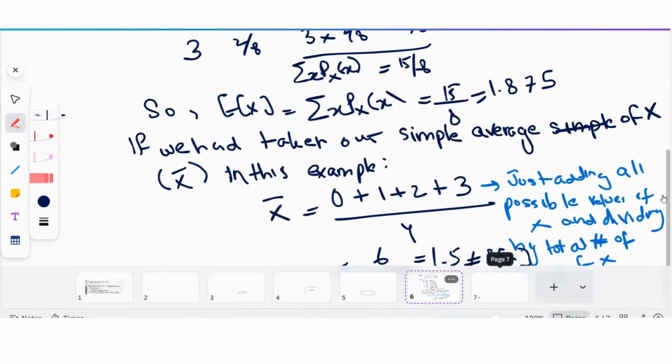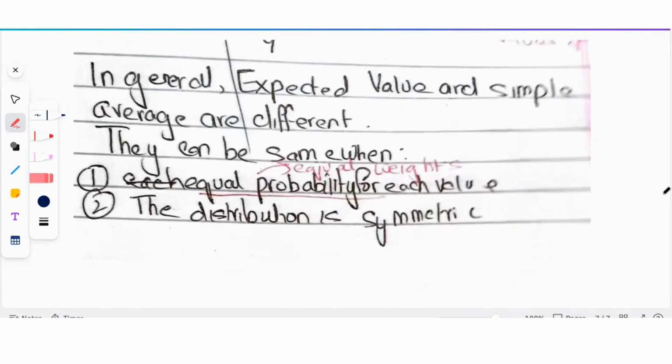So the idea is this, that in general, expected value and simple average are different. They can be the same though in two situations: one, where you have equal probability assigned to each value, because in this case you have equal weights, or when the distribution is symmetric. So here we've learned that expected value of a discrete random variable is the weighted average of all the possible values of the discrete random variable, where the weights are assigned based upon the probability of each value. Right? So this is different from simple average, where you have equal weight assigned to all values.